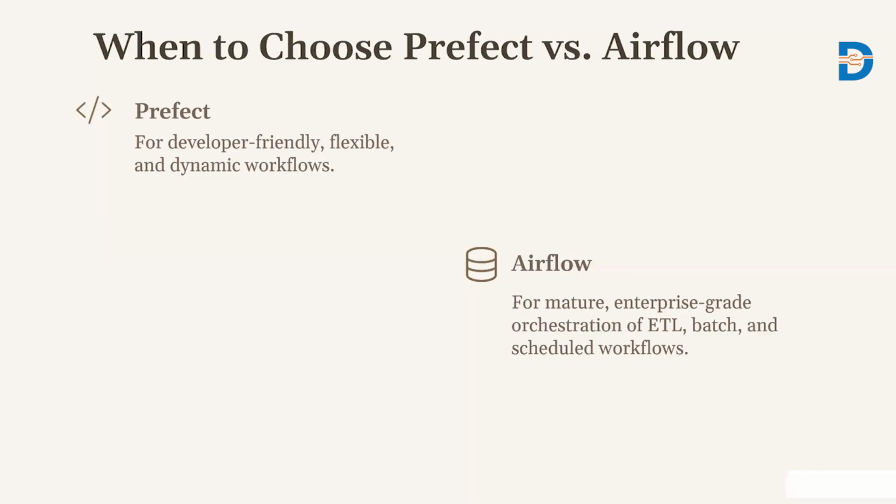If your team already has experience with DAG-based orchestration, obviously you can go with Airflow. You may also need deep integration with Apache ecosystem tools like Spark or Hadoop, and infrastructure to manage an Airflow cluster. So these are the choices. Based on these things, you can choose whether to go with Prefect or Airflow.